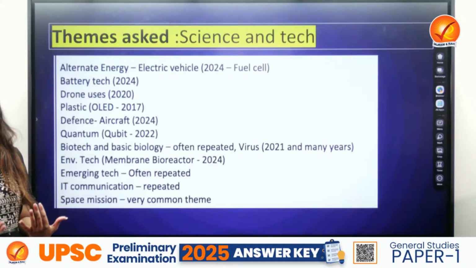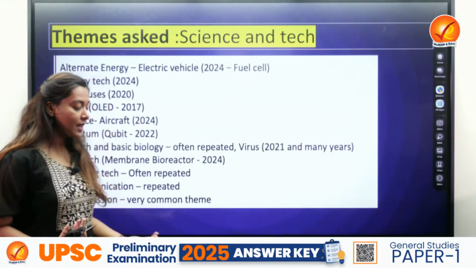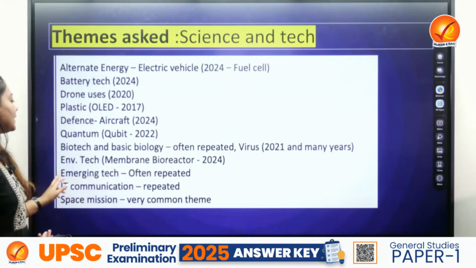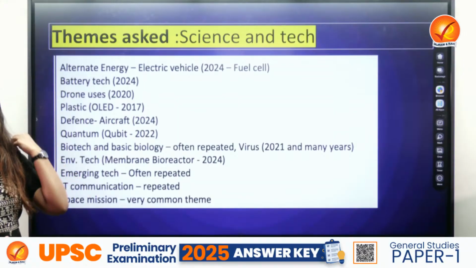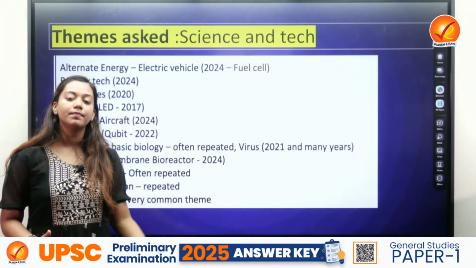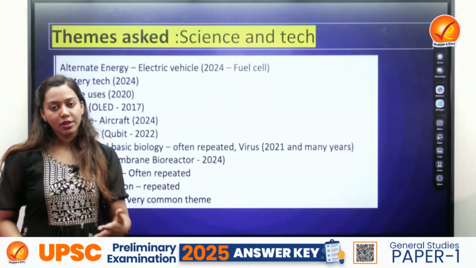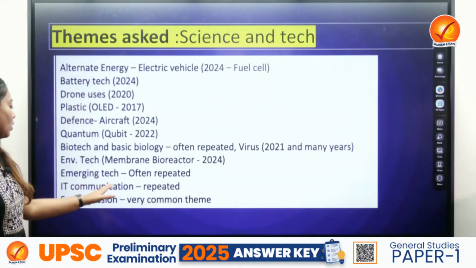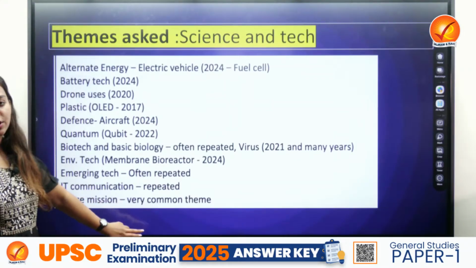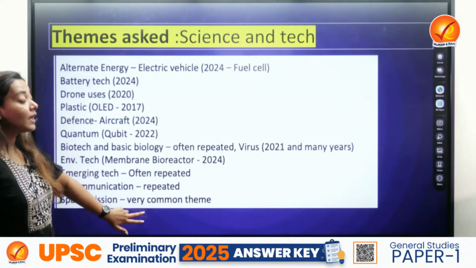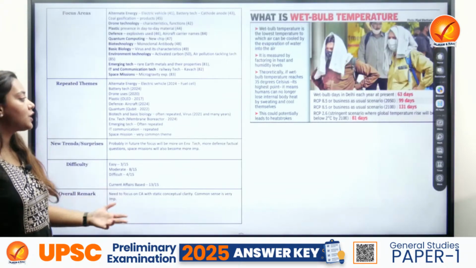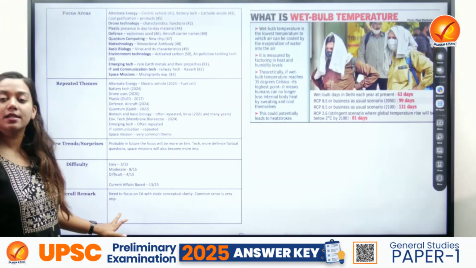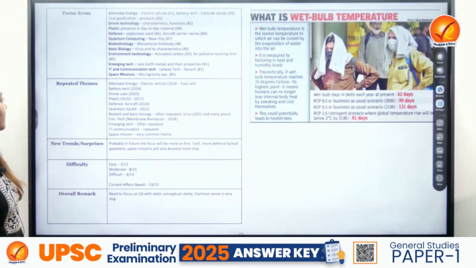Biotechnology and basics, for example, monoclonal antibodies was asked, and this was also a repeated trend. Then environmental technology, for example, last year membrane bioreactor was asked. So this year also CCUS technologies were asked. Then emerging technologies, IT communications, space missions, and the Gagan mission. These were the things which made headlines in this year's paper of science and technology.